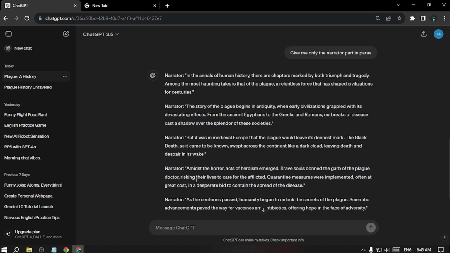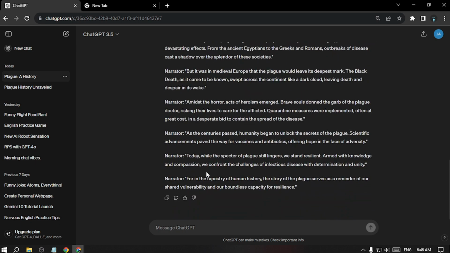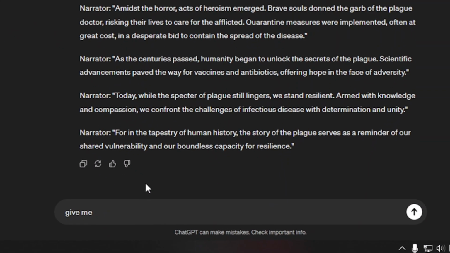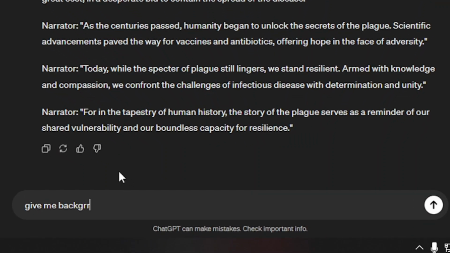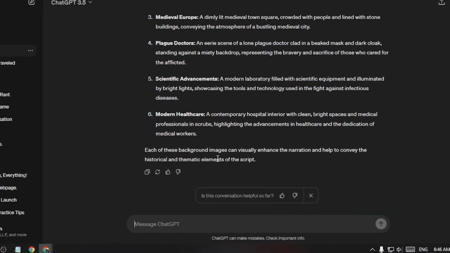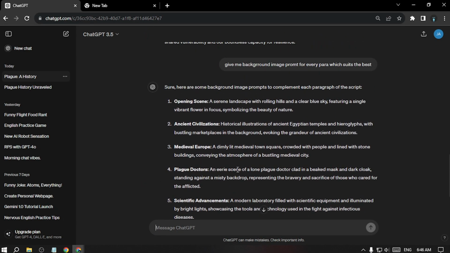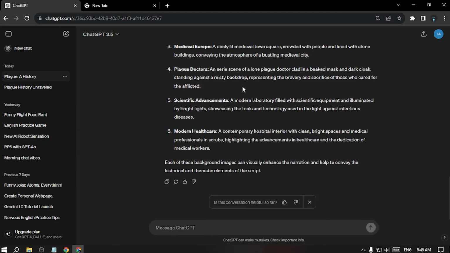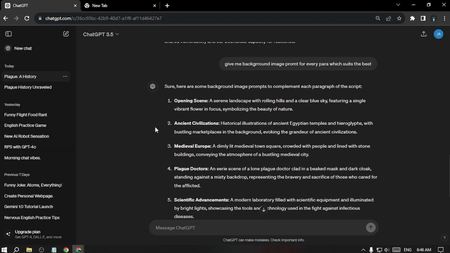Actually, I made a small script. For every script, I also need the background, so here I'm just commenting that. Now you can see that it has given us a background scene prompt. We can use this to create the background photo. So now our script is complete.